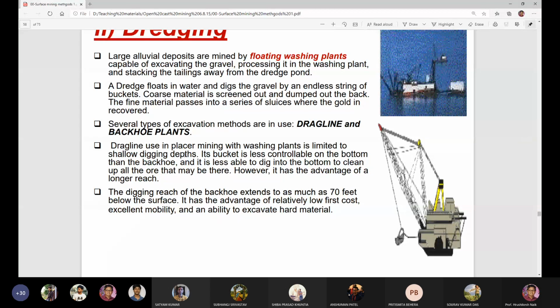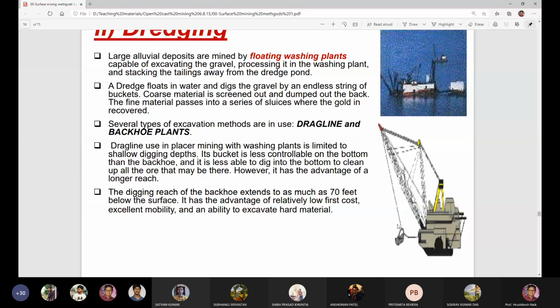If the digging depth is less, then this dragline can be used. Its bucket is less controllable on the bottom than the backhoe, and it is less able to dig into the bottom to clean up all the material that may be there. However, it has the advantage of a longer reach.